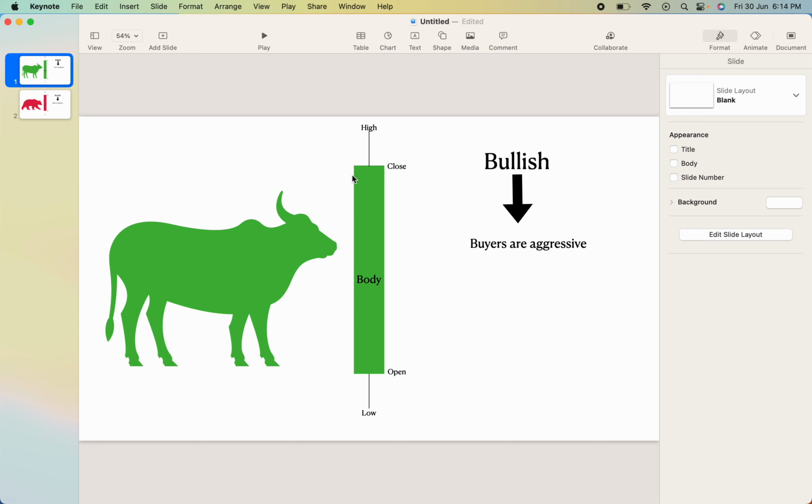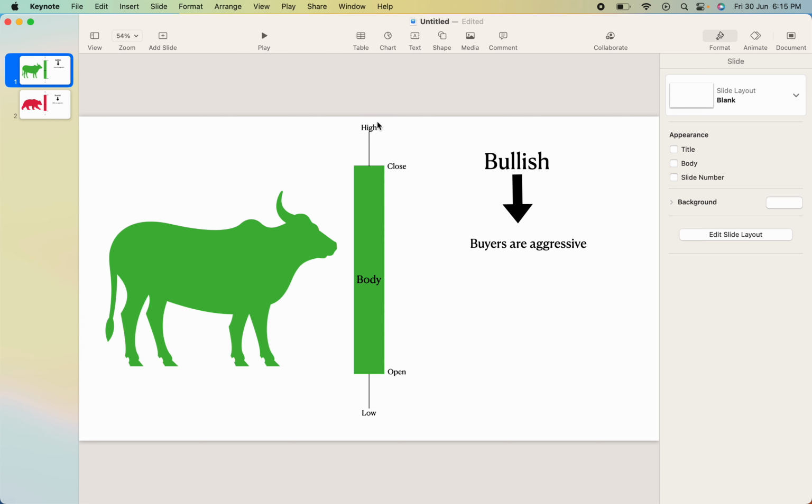In the bullish candle, you have a strong body which is green in color. You have the open at the lower end and the close at the upper end. You will also notice there is an upper wick or upper shadow and a lower wick or lower shadow. Now, what do I mean by upper wick and lower wick? Throughout the day's action, the price will record its highest value in the bidding.